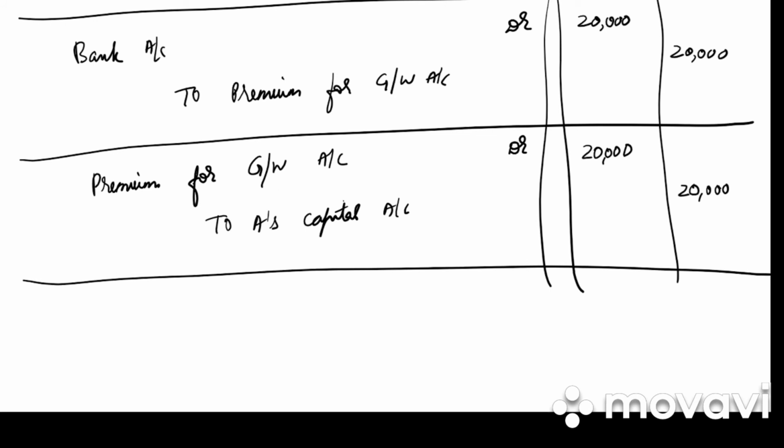20,000 debit, 20,000 credit. Write down the narration. Premium for goodwill brought in by C credited to A's capital account.